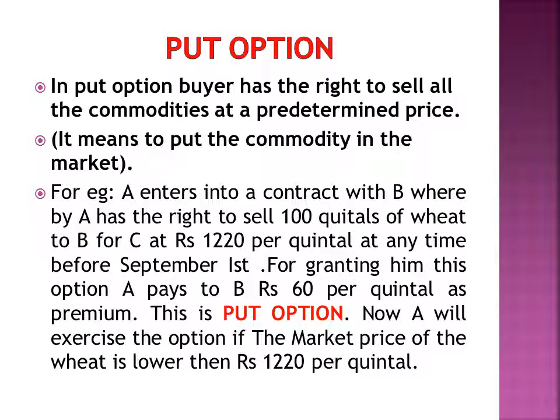Now A will exercise this option if the market price of the wheat is lower than rupees 1220 per quintal. That is, in this contract, A is entering into a contract with B where he will have a right to sell his 100 quintal of wheat to B at rupees 1220 per quintal at any time before September 1st. Now, there will be no obligation for A to sell this quantity if the price rises from 1220 per quintal. He will be selling that quantity only if the price is less than 1220 per quintal. This is known as put option.